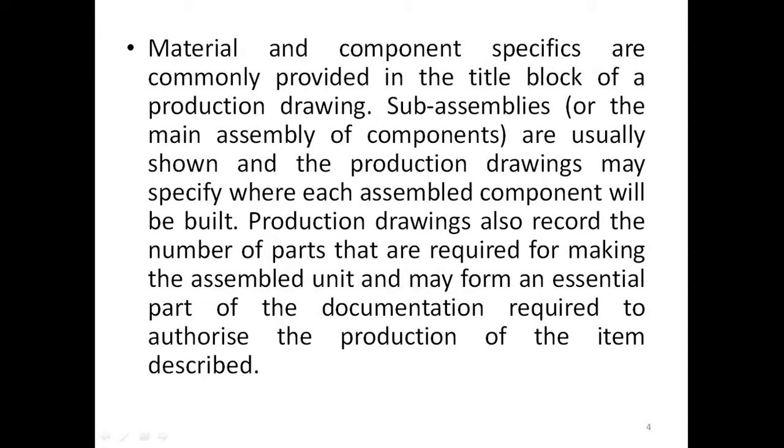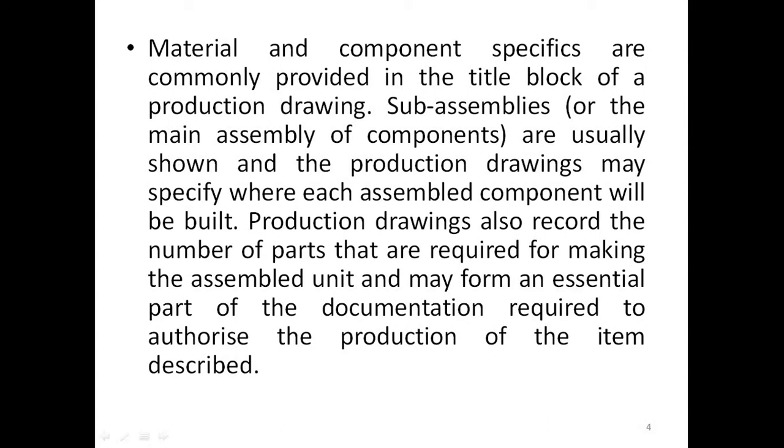The next part is that material and component specifications are commonly provided in the title block of a production drawing. Sub-assemblies or the main assembly of components are usually shown, and the production drawings may specify where each assembled component will be built. Production drawings also record the number of parts required for making the assembled unit, and are an essential part of the documentation required to authorize the production of the entire described unit.